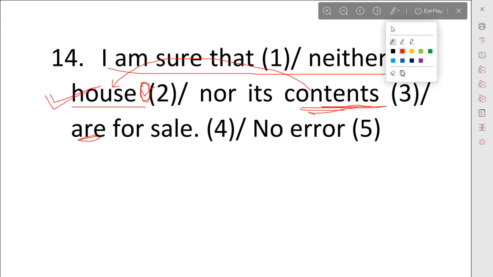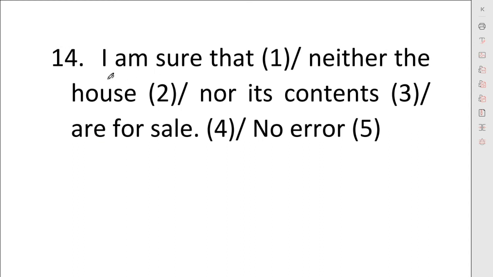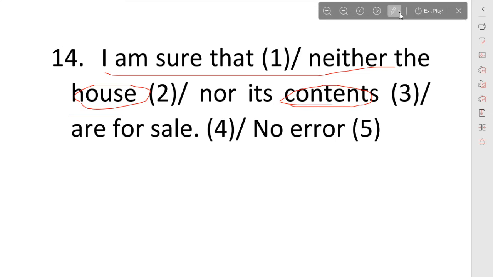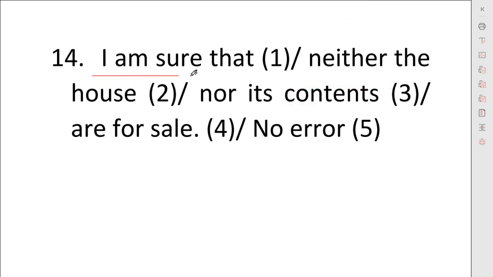I will make you understand this again by reading this statement in full. I am sure that neither the house is for sale nor its contents are for sale. If in place of house there were contents, then the statement would be: I am sure that neither the contents are for sale nor the house is for sale.